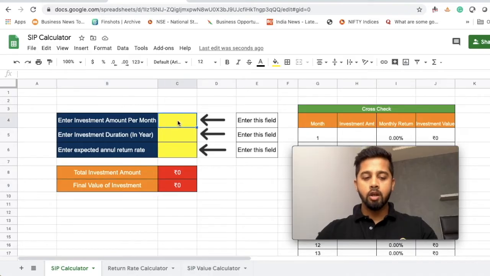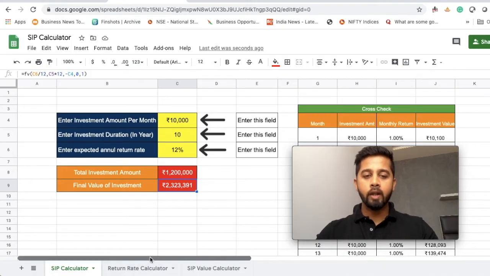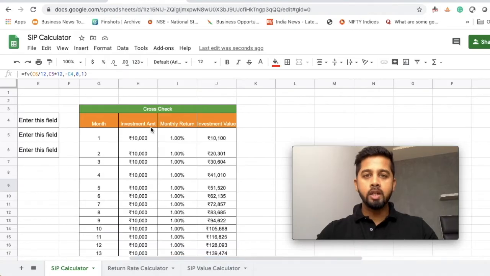So let's say you want to invest rupees 10,000 per month and you want to invest this money for 10 years and you expect a return of 12%. In that case, you will end up with a total investment of 12 lakh and your final value of investment will become 23,23,391. So I will show you how to do this calculation. We will also cross-check this calculation to ensure that these numbers are correct. And for that, I will show you how to do this manual calculation for the cross-checking purpose.